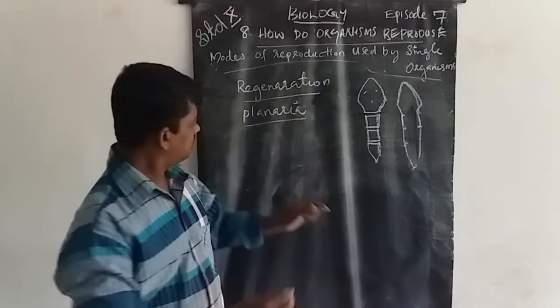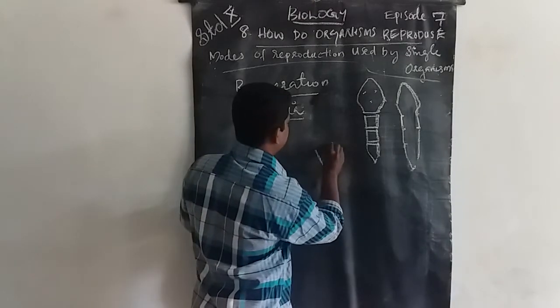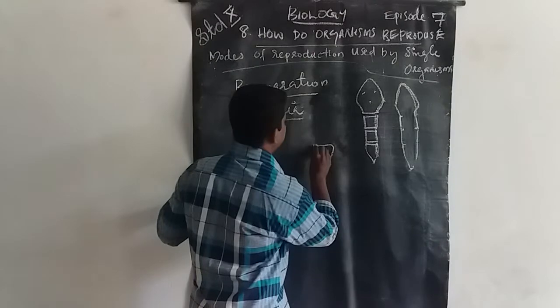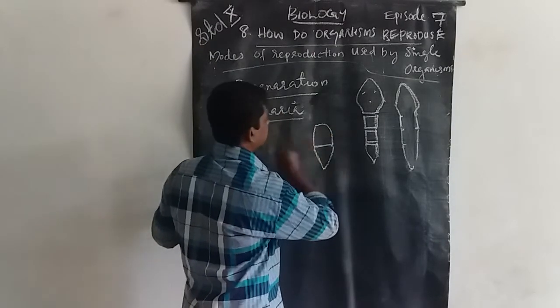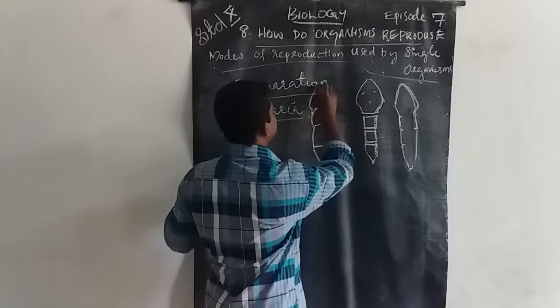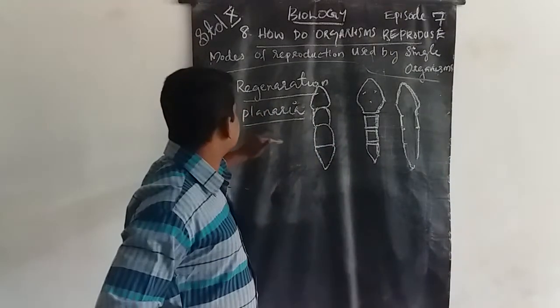And then the tail part will grow, appearing the next part and the other part and the third part. This is regeneration.